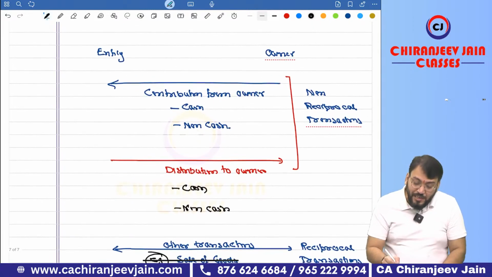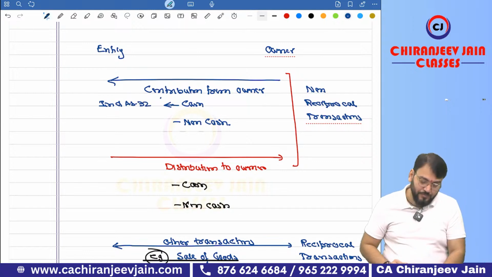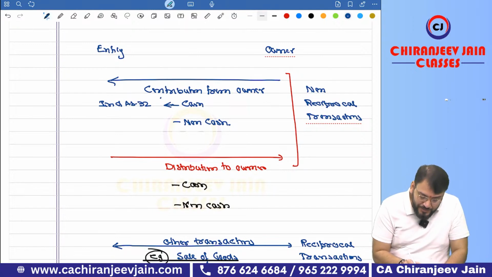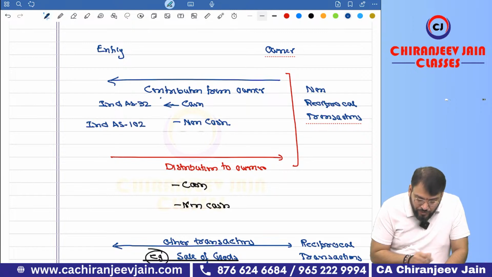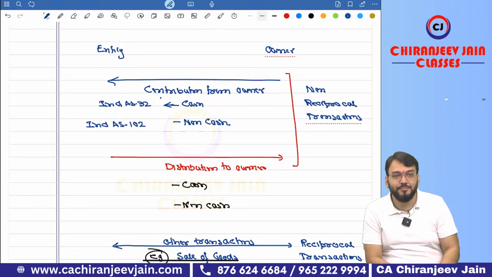Correct. Now, contribution from owner, if it is in cash, will be covered under Ind AS 32, coming soon. Yes or no? And if it is in non-cash, then this is actually Ind AS 102, coming soon in your life.